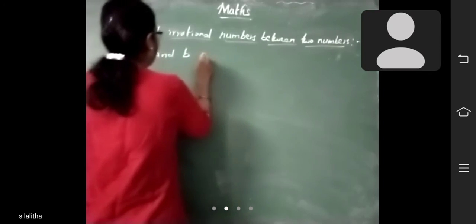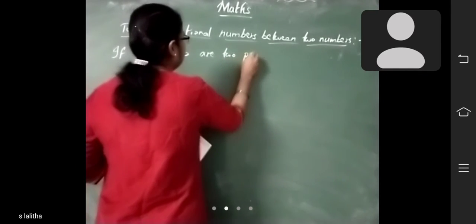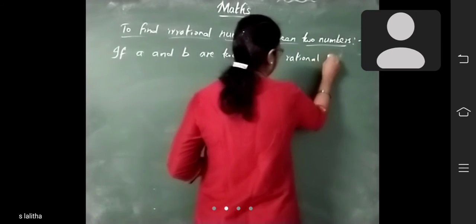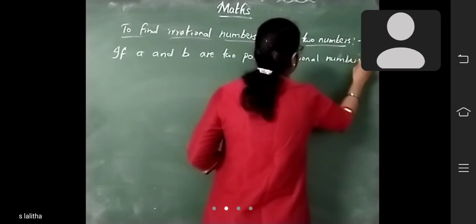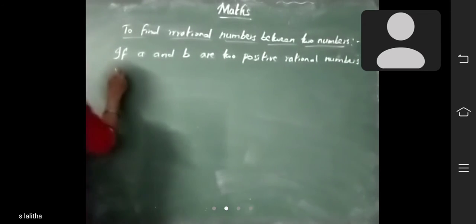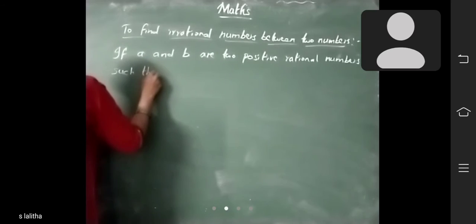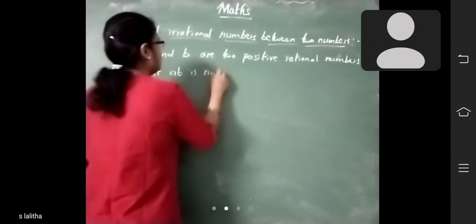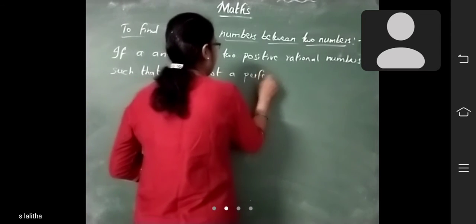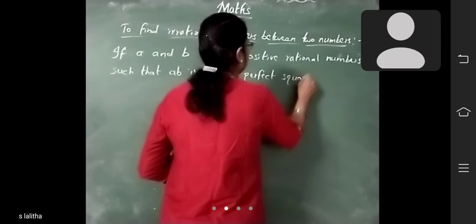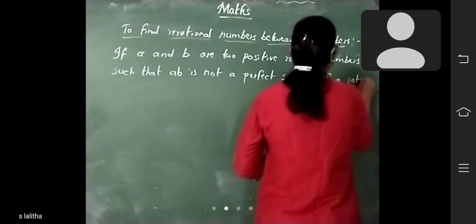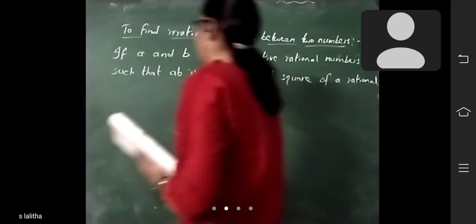If A and B are two positive rational numbers such that AB is not a perfect square of a rational number.